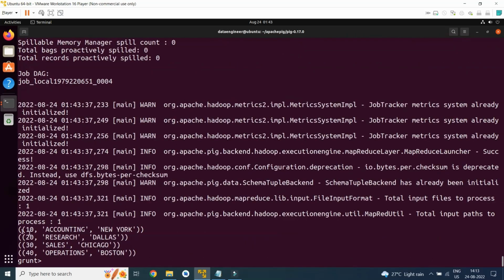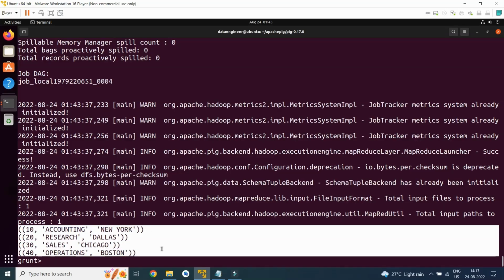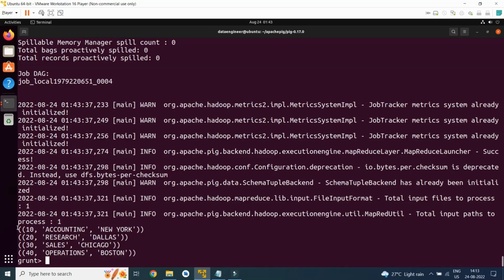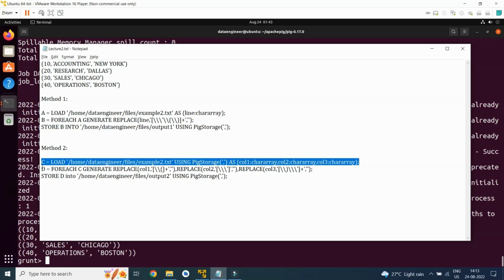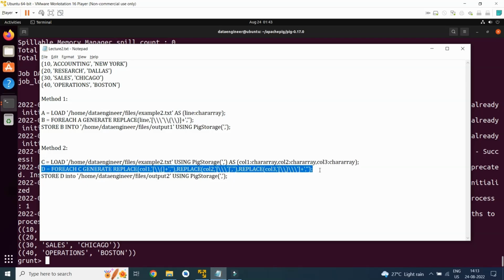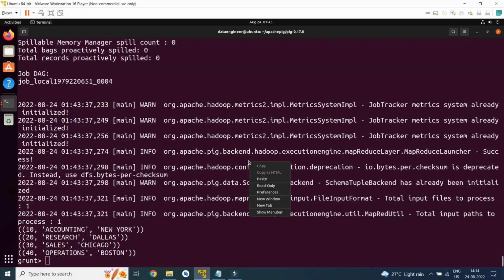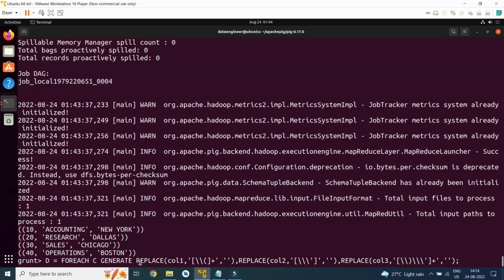This is the input file we have got. Here you can see there are two open braces and two closed braces. The first and the last one are the default display format of Apache Pig, so that's why it is looking like that. Now we are again going to use a foreach statement, generate replace on column 1.